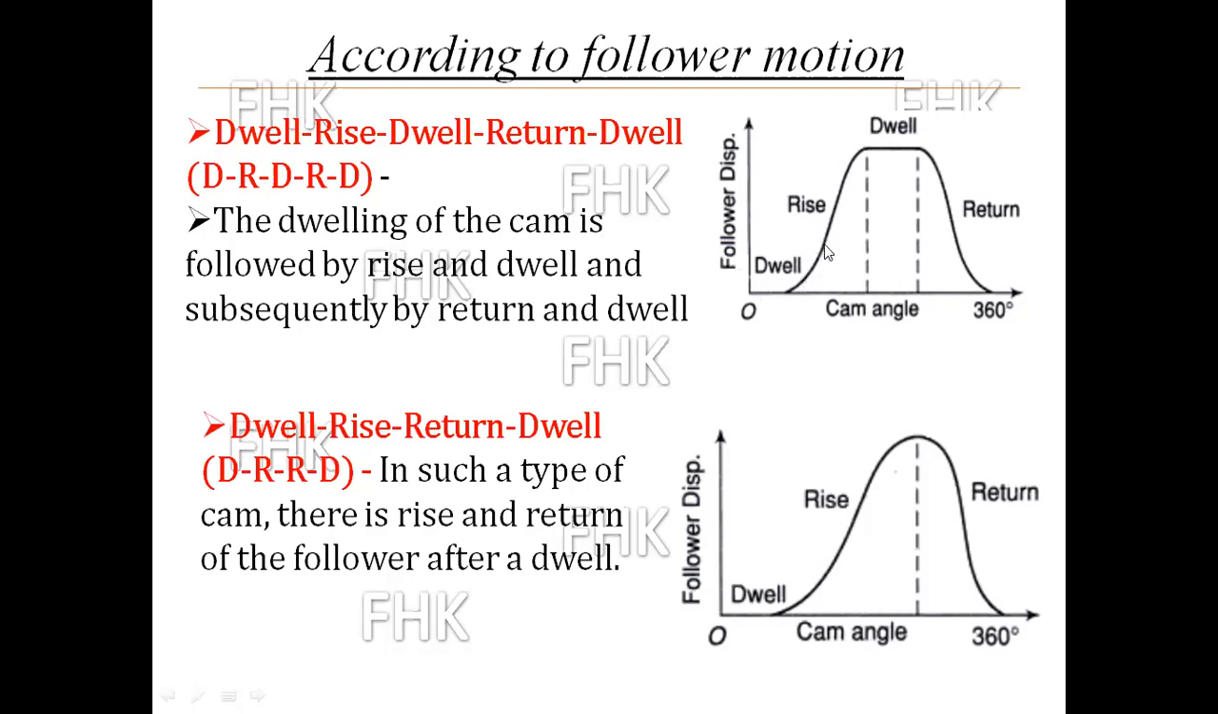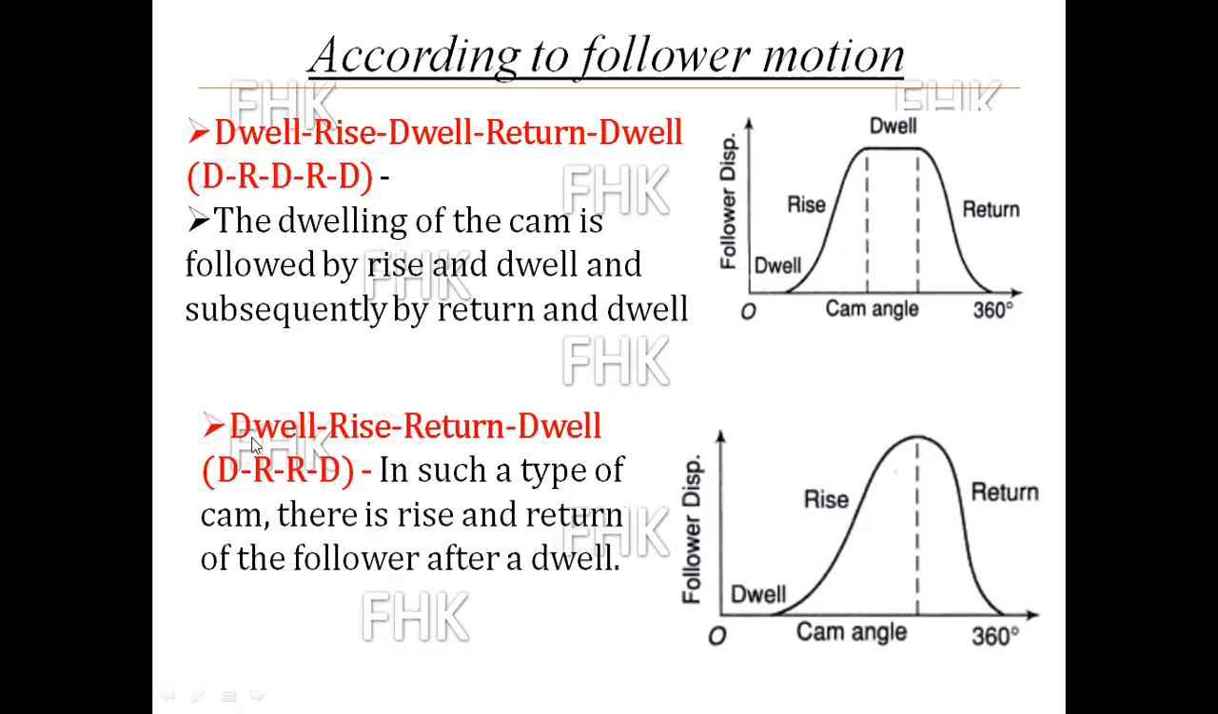The first period is dwell, that is no motion of the follower. Second, a rise. After that, again stationary or zero displacement of the follower, that is dwell. And after that, a return, that means it is moving again in the downward direction, and after that it is dwell. So that cam is called D R D R D: dwell, rise, dwell, return, and again dwell. So that cam is identified as a DRDRD cam.